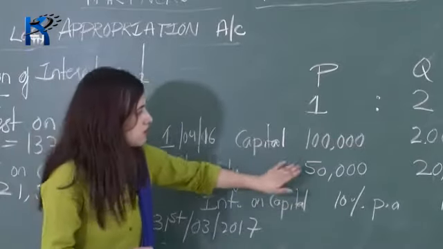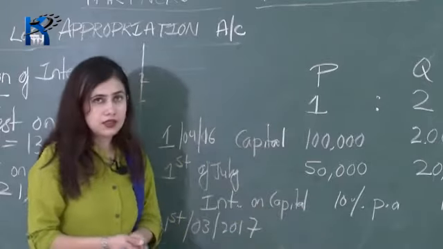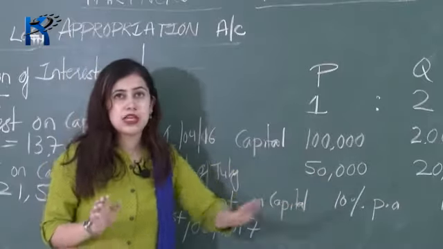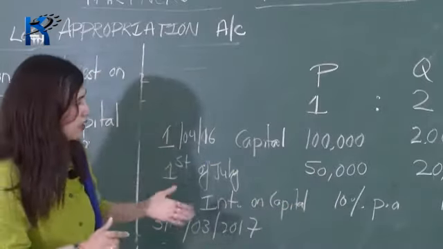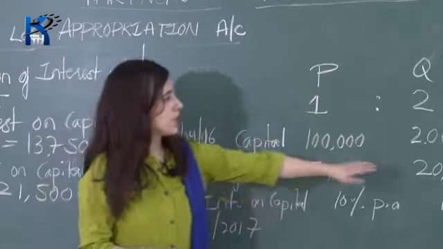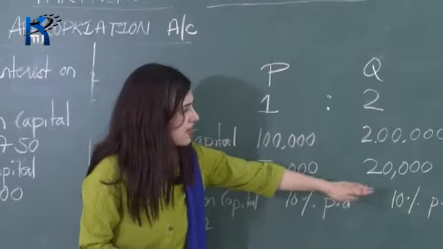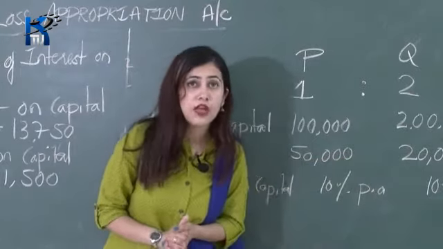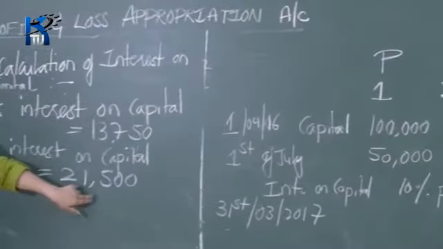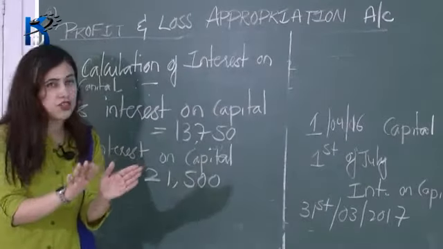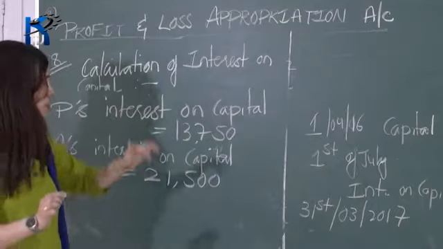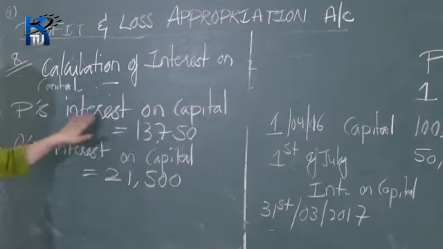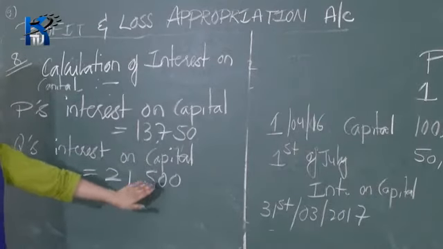Interest on 50,000 rupees was 50,000 into 10 divided by 100 into your time period, which was 9 months. So we calculated the interest for 9 months, that was 3,750 rupees for P, and for Q it was 20,000 into 10 divided by 100. Again this was also for 9 months, that is 9 divided by 12, and then we got 1,500 rupees on additional capital. It was 1,500 rupees for Q and 3,750 rupees for P. So total interest: 13,750 is P's interest, and Q's interest is 21,500.